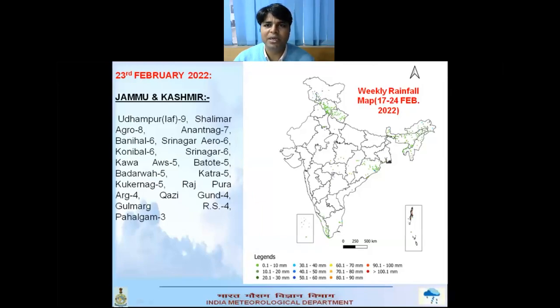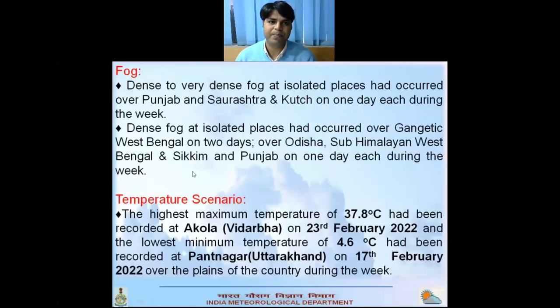Here we can see some yellow and red patches showing heavy rainfall occurred over Jammu Kashmir on 23rd February, and light to moderate rainfall occurred over Himachal Pradesh, Uttarakhand, Northeast India and Odisha, and extreme Kerala and Andaman Nicobar during the week.